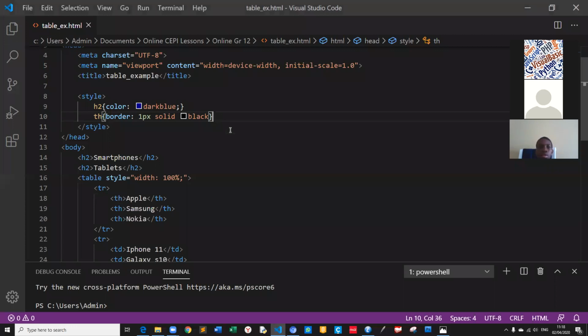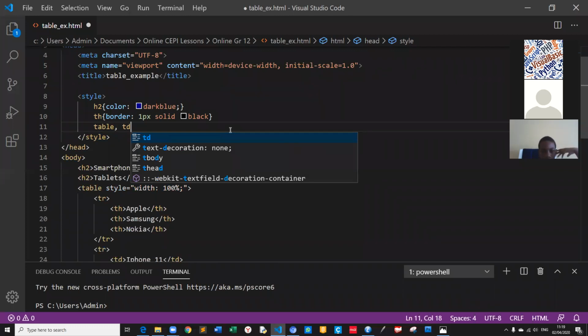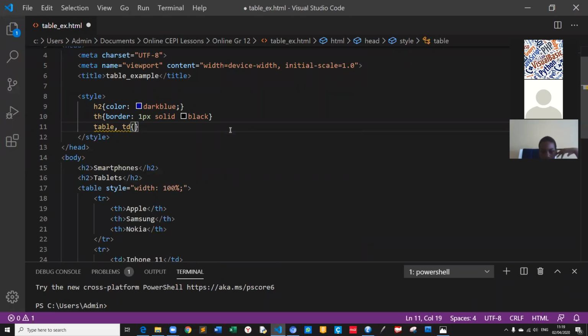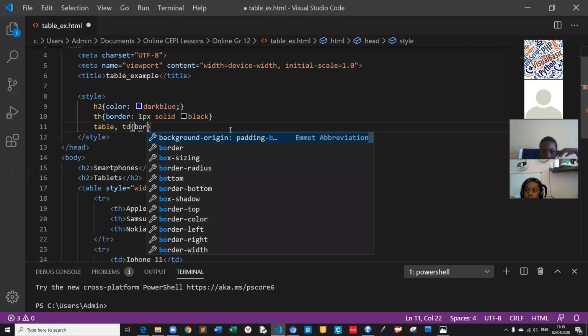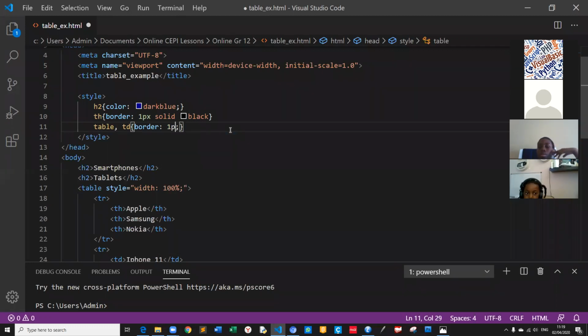For example, if I want to give it for the whole table, for example, table and th, okay, not td. Let's just take the table. And if I want to give the border, how many pixels? Let's give 1 pixel, and the solid will be another color.